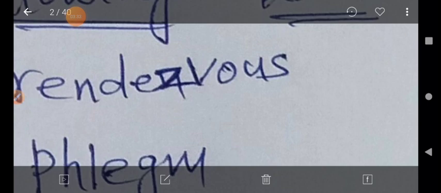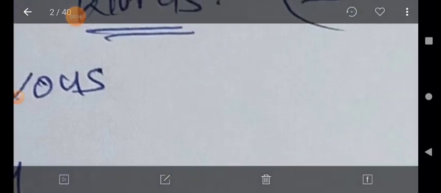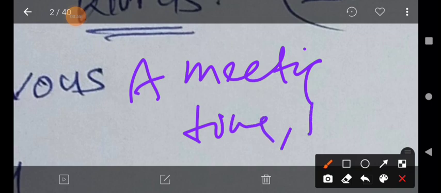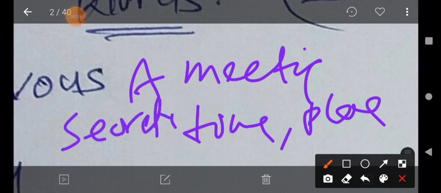What is the meaning of rendezvous? Rendezvous is a meeting agreed with a time and arranged at a particular place. It is the arrangement of a meeting, where they meet someone, especially secretly. Rendezvous means they meet secretly in a particular place or time.